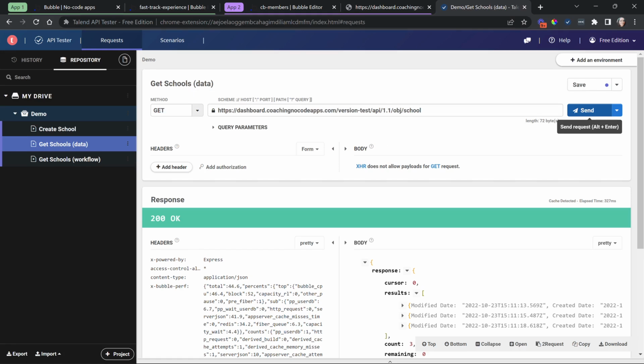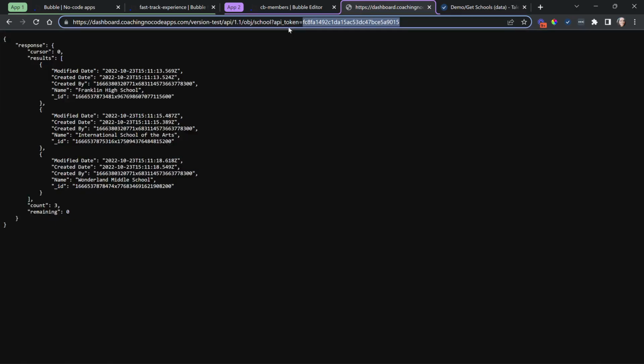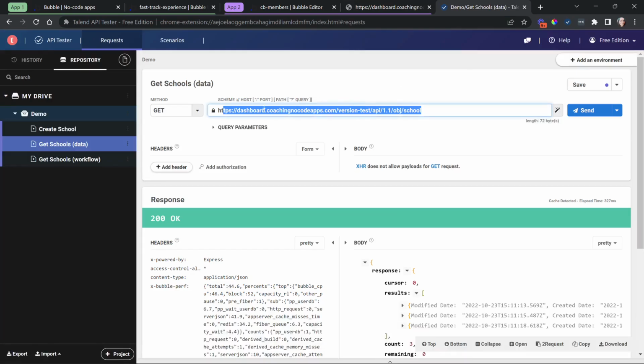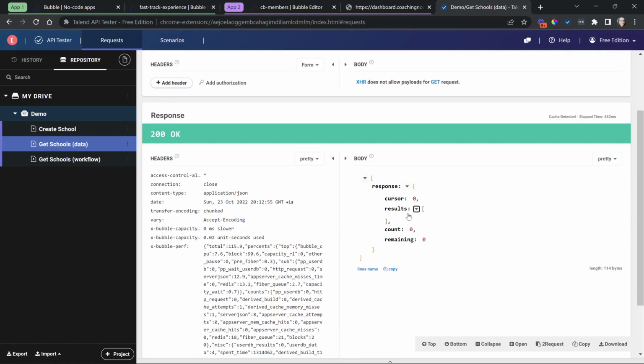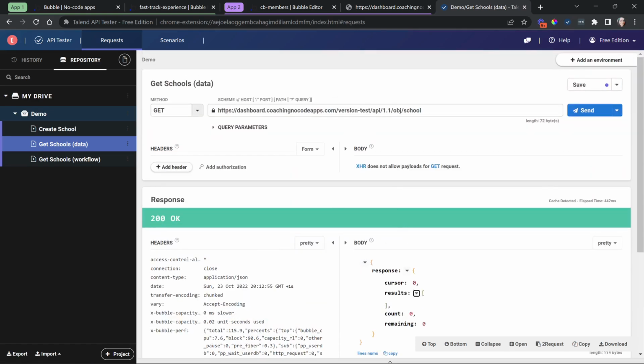So what I've done is I've created a call to basically go to that same endpoint, right? This is the same thing that I had in the browser, okay? And you'll notice here that I am going to the school object and I do not have an API key. So if I make this request, just like an external service would, they'll technically get a successful response, but all of the data is going to come back empty. In other words, we're not going to have any data. It's a successful response because we've made a call to a correct address, but we do not have access to that information.